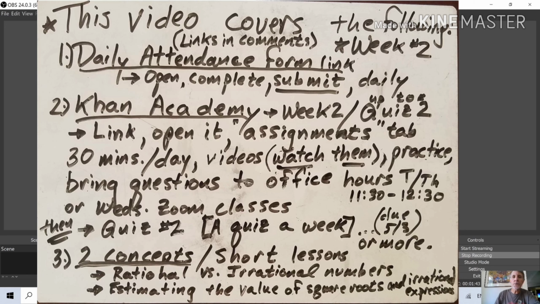And then quiz number 2 is the end of assignment number 2, and I have a little saying, it's a quiz a week. And so you're going to look at the assignment due dates. That's important. These assignments are due May 3rd. There are other assignments that are due May 10th, and you can do more than the May 3rd assignments, but I'd like you to do all of the May 3rd assignments and quiz number 2. That is the end of the May 3rd assignments. So let me go now to Khan Academy.